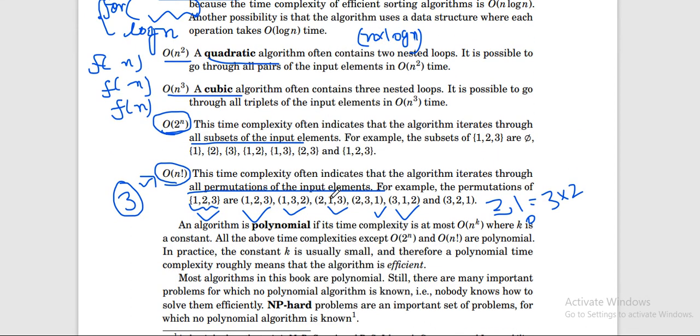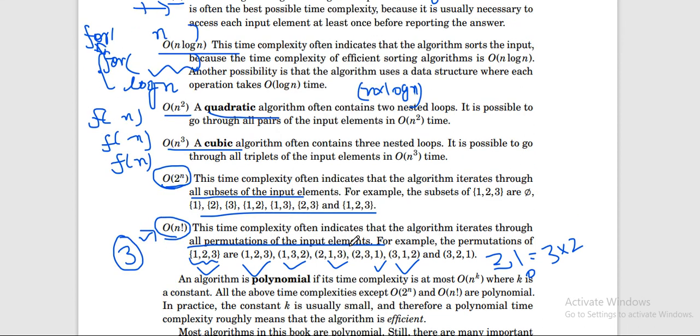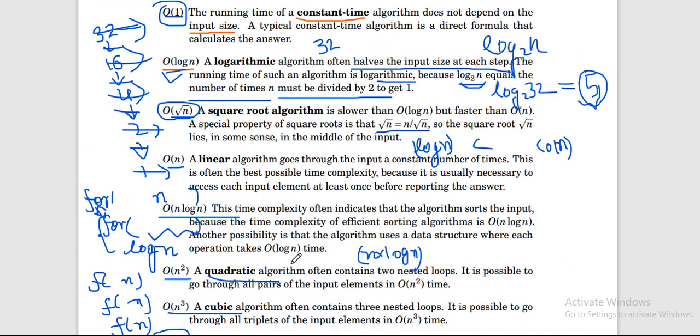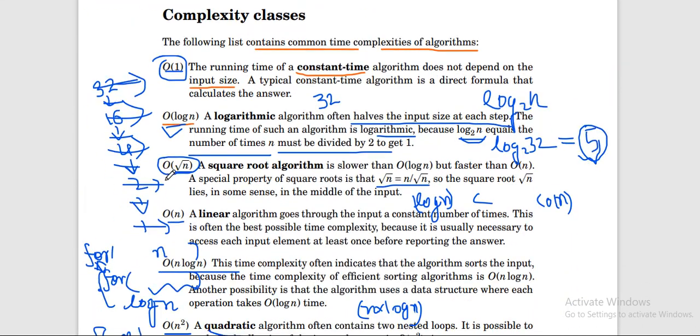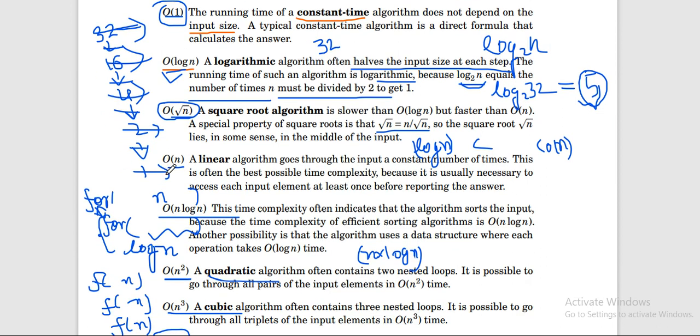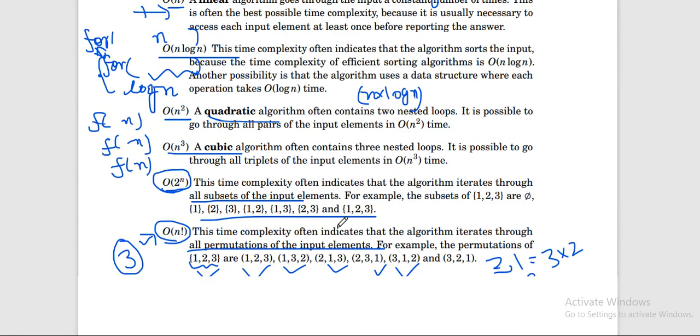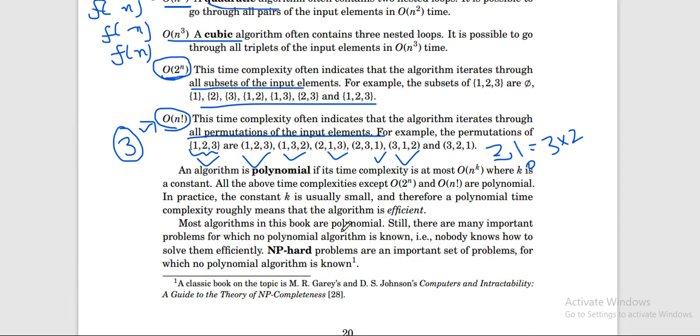When you go through all the subsets, then the time complexity is 2 raised to power n, or when you go through a recursive function which is calling itself twice, right? And in this way these are the time complexities, and these are in increasing order, meaning it will take more time than the previous one, and then this and like this. So this is basically time complexity, right?